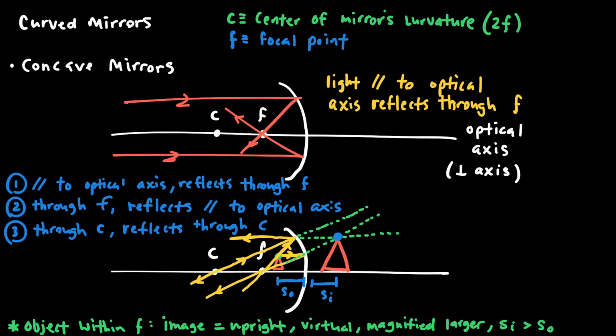And so this is one example of a concave mirror. What happens with a concave mirror at the focal point, within the focal point, outside the focal point, outside the center of curvature, is actually pretty complicated because in each case we get something a little bit different. But in principle, if you remember how to draw those three lines, then you're in good shape, because then you can always figure out what the image looks like.